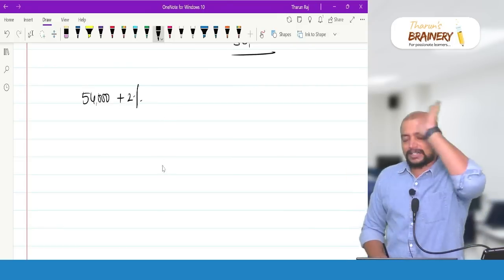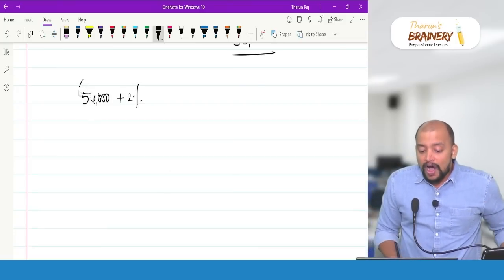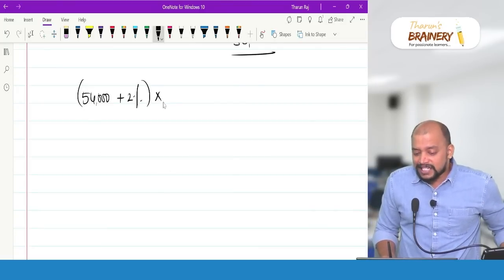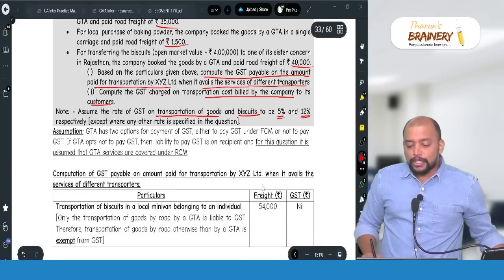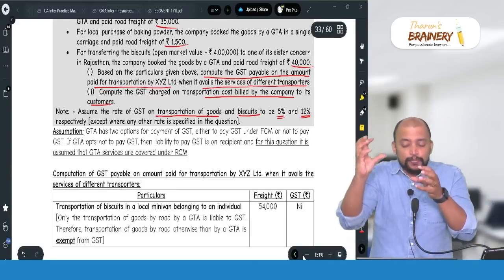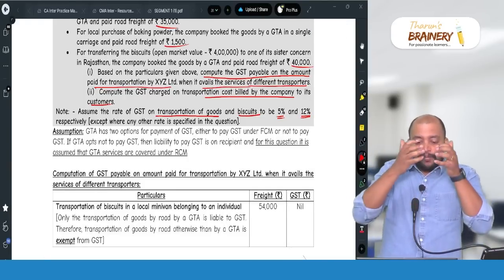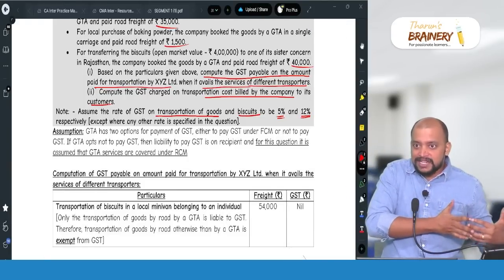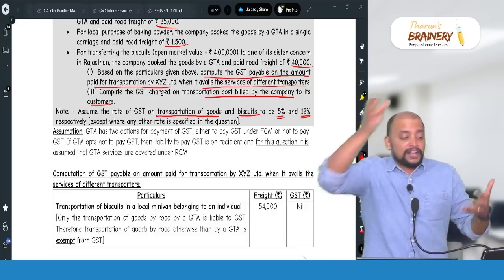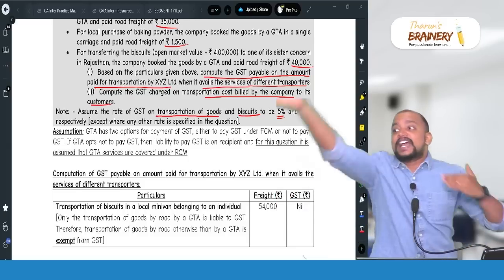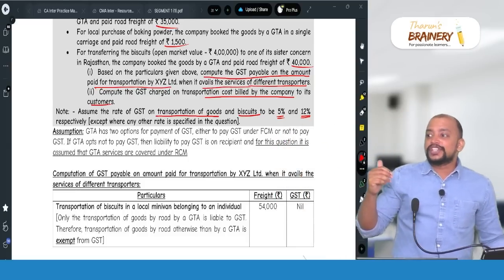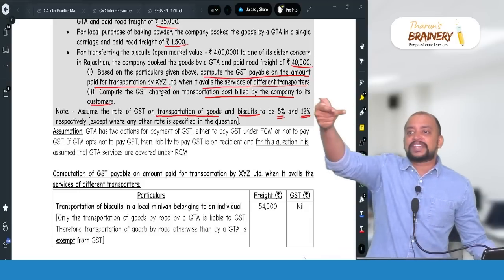54,000 plus 2%. Then on that the GST will be the rate applicable to biscuits. Sir, transportation is exempted, but the moment the transportation we are incurring and recovering, now the character of this expenditure is sale of biscuits, because it is included in the value of biscuits sold.